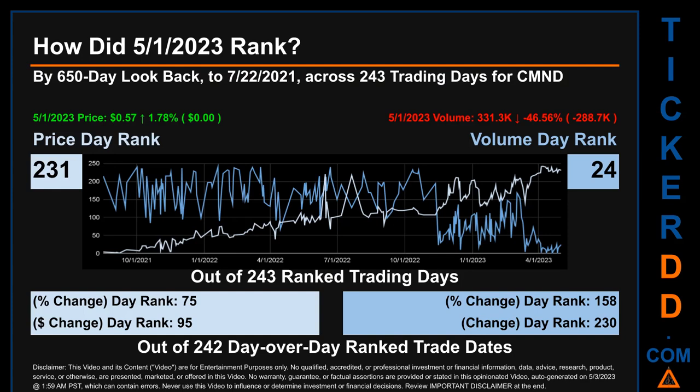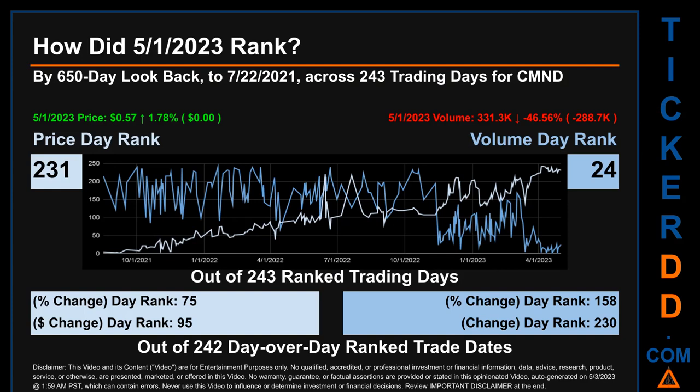Each of the 243 trading days were ranked amongst themselves by highest end-of-day price and volume, with a rank of 1 being the highest and 243 being the lowest ranked day. The line graph overlays price and volume's daily ranking, as shown respectively in light versus dark blue, across those target days' trading days. In this view, essentially the dips are good whereas the spikes are bad.